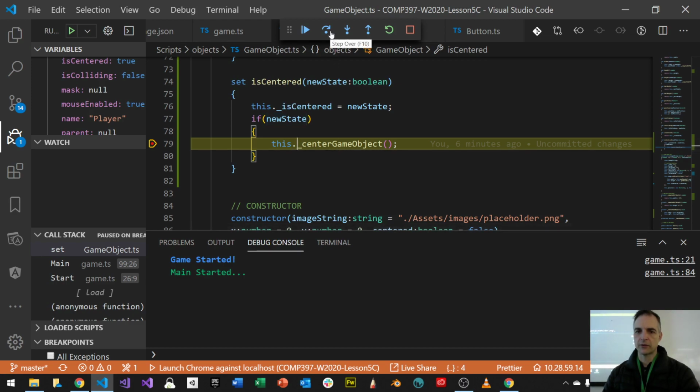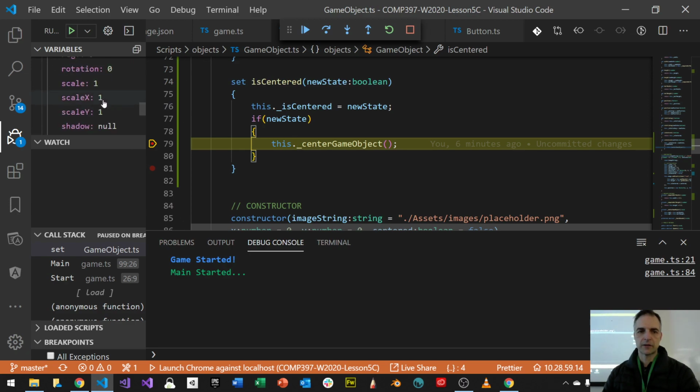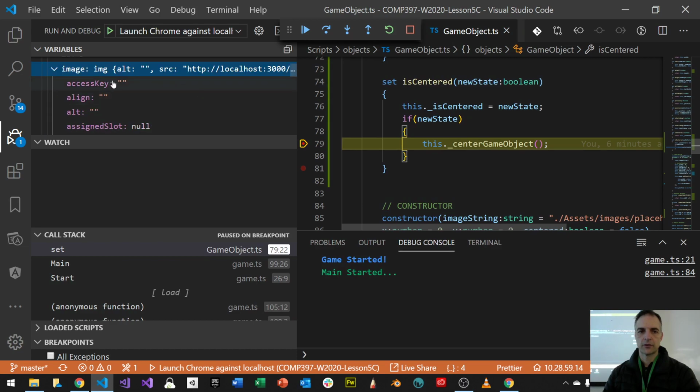I'm stepping into it, right? But let's take a look at some of the other things. regX and regY are 0. So I can see all the variables here. Rotation is 0, scale is 1. And I keep going to other things. These are all my variables. All of them. Right now my height is 0, my half height is 0, half width is 0. Everything is 0, right? Here's my image right now. Notice that my image is kind of nothing, right? There is no image yet.